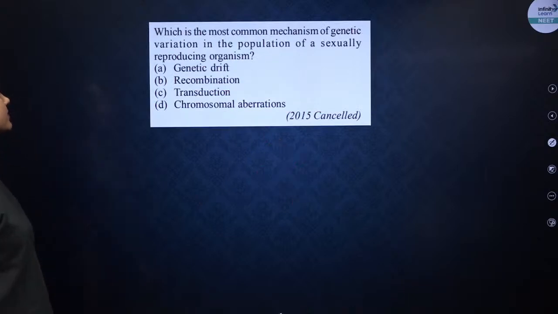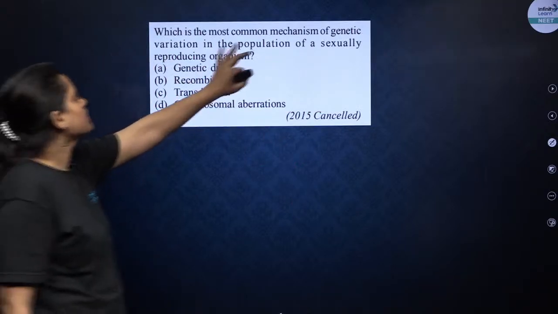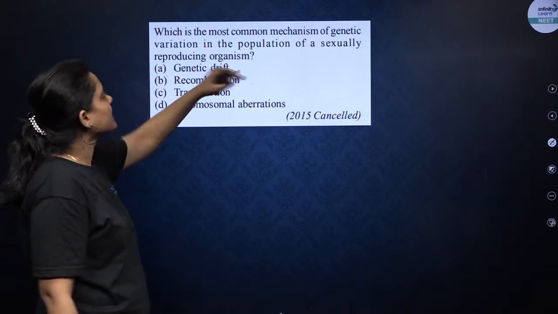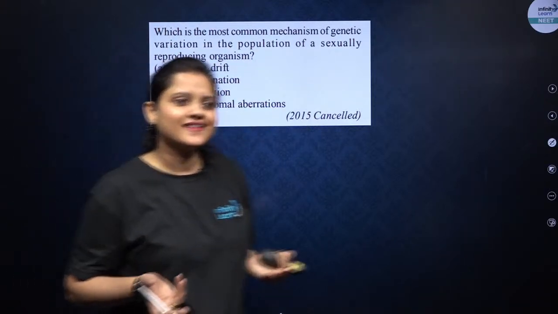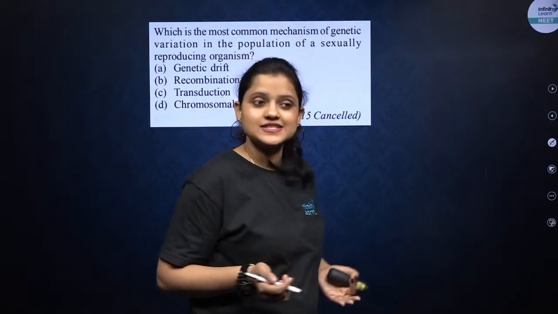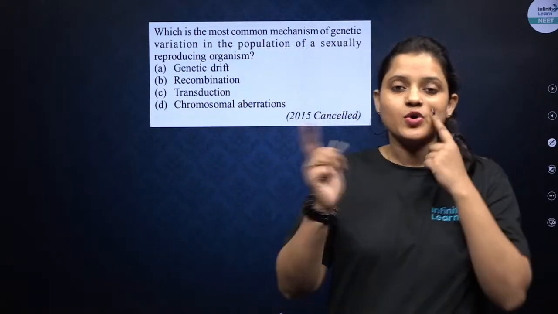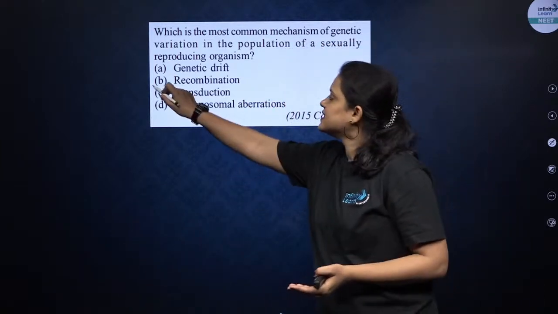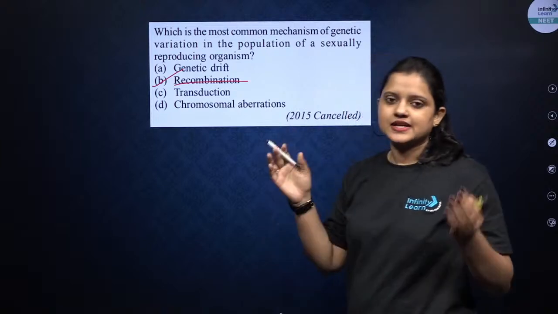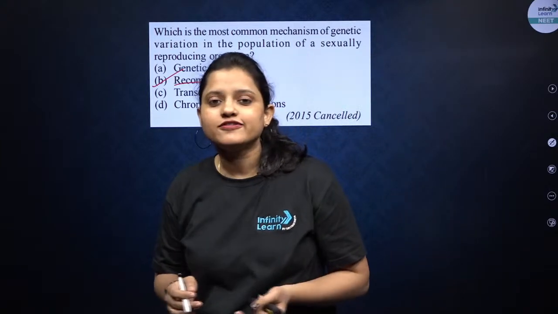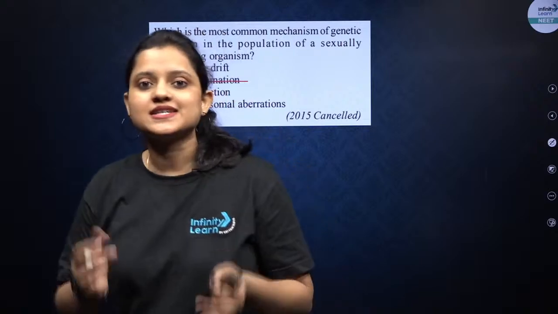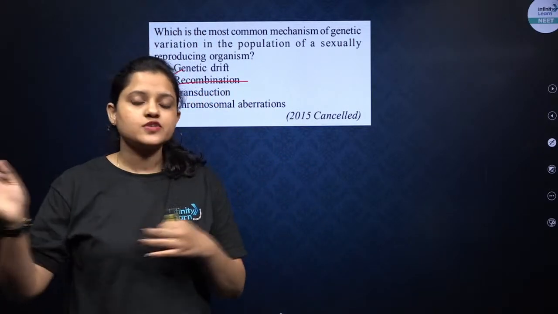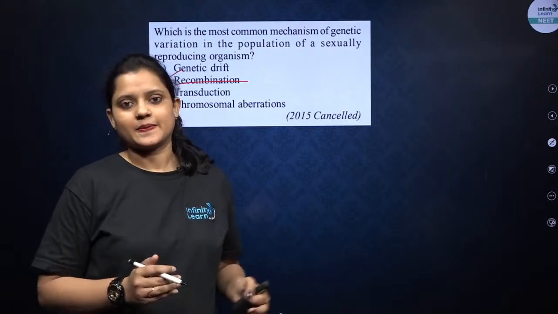चलो, next question. Which is the most common mechanism of genetic variation in the population of a sexually reproducing organism? Variation is there. And the most common cause of variation is recombination, the recombination that takes place at the time of meiosis, because of which most of the variation that we are seeing is there.